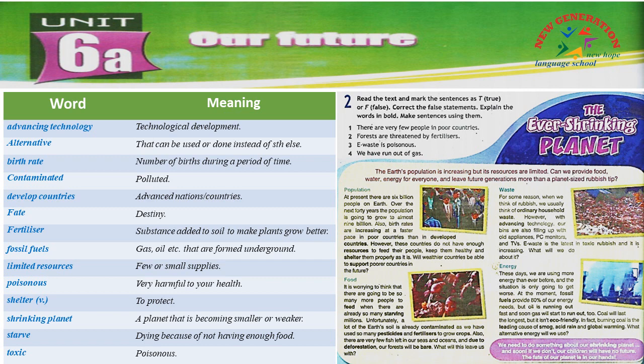The third problem, waste. For some reason, when we think of rubbish, we usually think of ordinary household waste. However, with advancing technology, our bins are also filling up with old appliances, PC monitors, and TVs. E-waste is the latest in toxic rubbish, and it is increasing. What will we do about it?